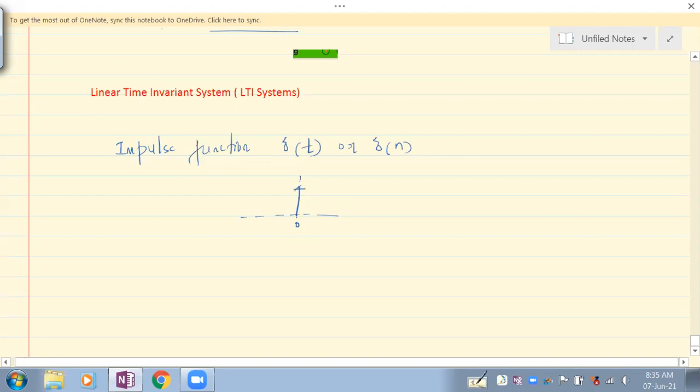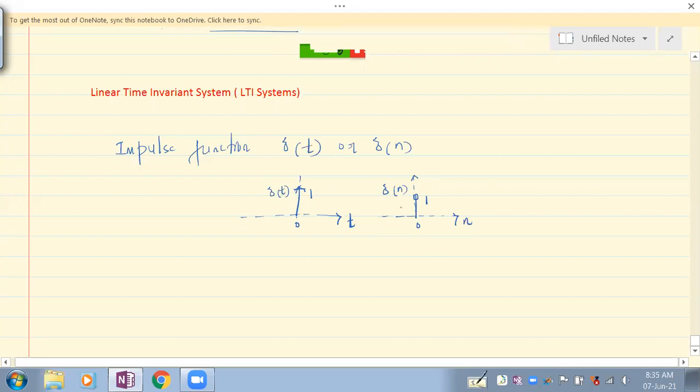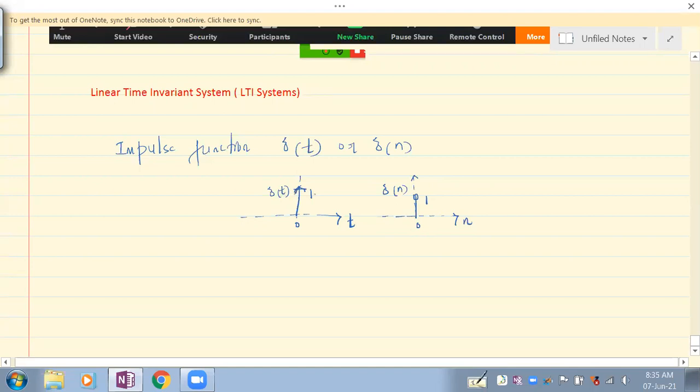Now let's see what this delta of t is. Delta of t is infinity at t equal to 0, and its area under the impulse is 1. Whereas delta of n is 1 at n equal to 0. This 1 is the amplitude for delta of n. But here the arrow says the amplitude is unbounded. This 1 is the area under the impulse, but this 1 here is the amplitude. This we have seen earlier.